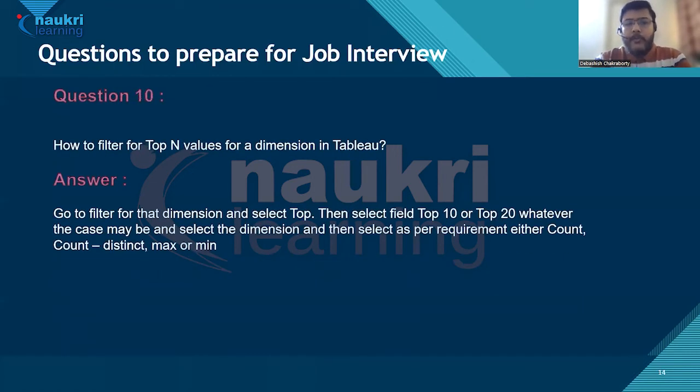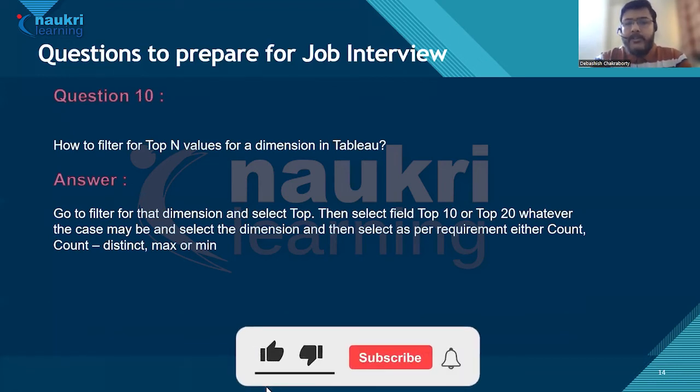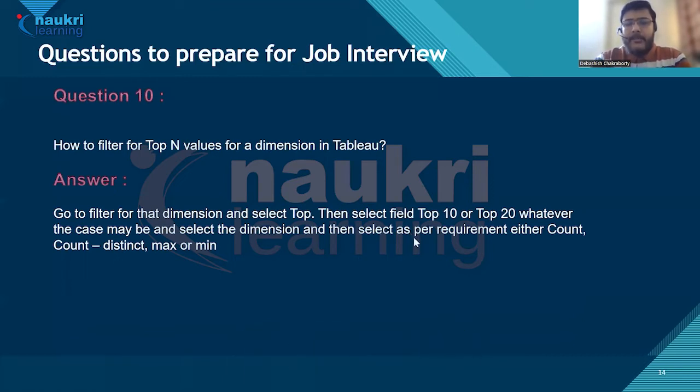How to filter for top n values for a dimension in Tableau? Go to the filter for the dimension and select top, then select top 10 or top 20, whatever the case may be, and select the dimension, and then select, as per requirement, the respective aggregate measures, which can be either count or count distinct or max or min.